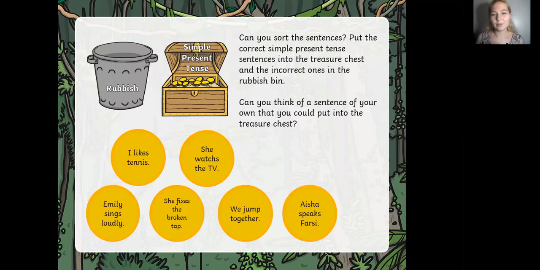Now, I also want you to test the sentences that we have. Can you put the correct simple present tense sentences into a treasure chest and the incorrect ones in the rubbish bin? Basically, we're just going to test that. "I likes tennis." Obviously, there is a mistake, so we should say I like tennis. "She watch the TV." There's something missing, I guess a missing letter e, so she watches the TV. "Emily sings loudly." That's right. "She fixes a broken tap." "We jump together." "Asia speaks Farsi."